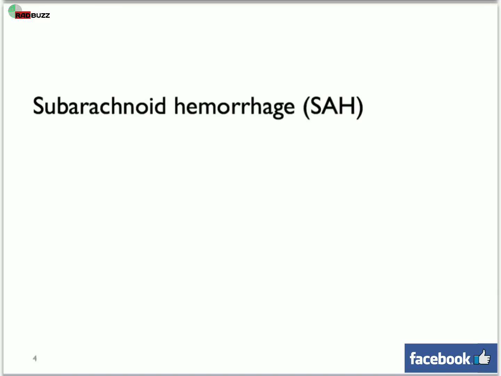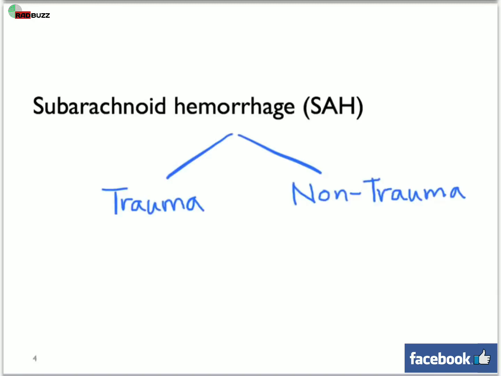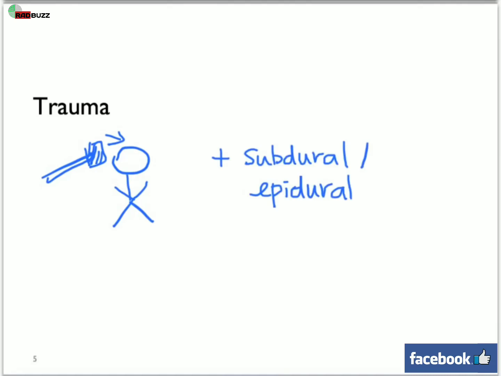First, subarachnoid hemorrhage. It can be separated into trauma and non-traumatic cause. Traumatic subarachnoid hemorrhage tends to occur with trauma. It tends to occur in combination with other traumatic bleeds. Traumatic subarachnoid bleed by itself tends to be of small volume, and therefore, besides a headache and maybe nausea and vomiting, the patient does not usually present with focal neurological signs.